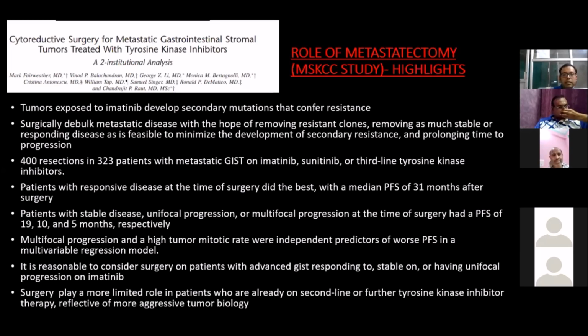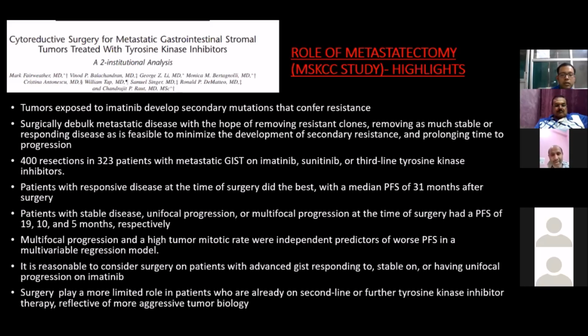In the study of 323 patients with metastatic GIST on imatinib, sunitinib, and even on third-line tyrosine kinase inhibitors, patients with responsive disease at the time of surgery did best, with median progression-free survival up to 31 months. But patients with stable disease, unifocal progression, and multifocal progression had a progression-free survival of 19, 10, and 5 months respectively. Multifocal progression and high tumor mitotic rate were independent predictors for worst PFS.